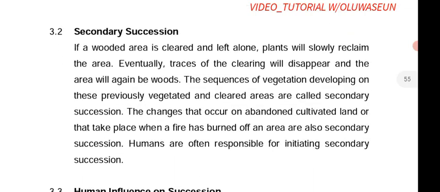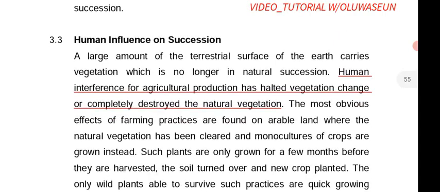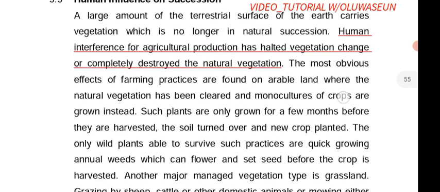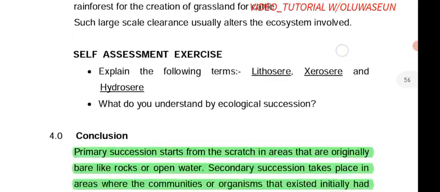Now let's move on to secondary succession. Secondary succession occurs when a wooded area has been cleared but left alone, so it will grow back. That does not mean the soil has not had plants before. Okay, so that is what secondary succession is. Then human interference. You may be asked what human interference is. Human interference for agricultural production has altered vegetation change or completely destroyed the natural vegetation. That is what human interference does to succession.